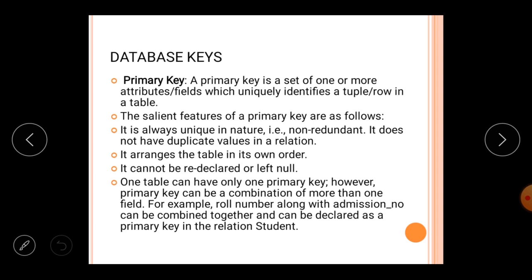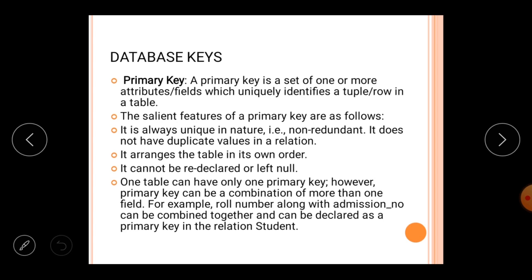Maybe there are many students of the same name, and the address may also be the same. Often you can say the parents' names are also the same. It may be possible, it may be a case, but a few things like the SR number, the roll number in the board examination, your Aadhaar card number, your PAN number, your driver license number can't be the same for two persons. Even if they are siblings, even if they are living in the same house, each number is unique.